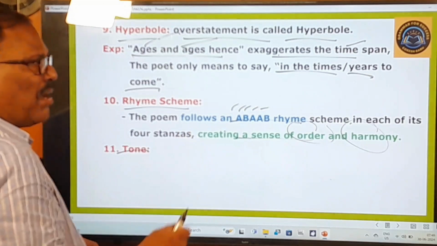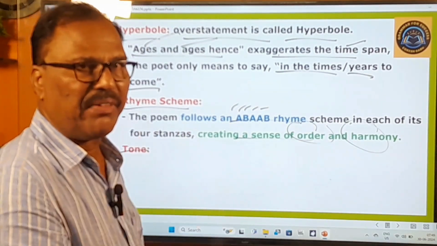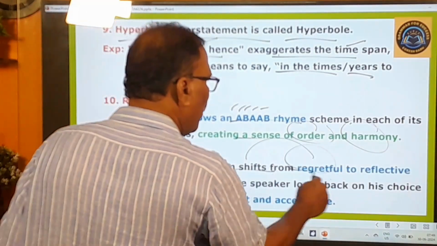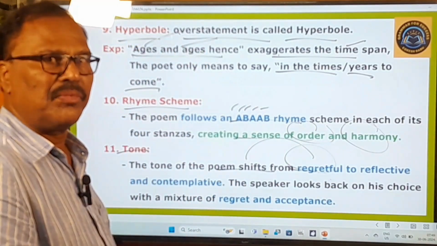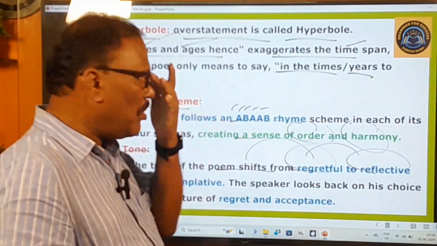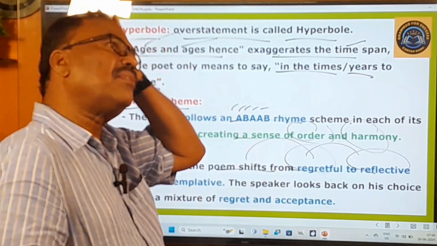Tone is there. Already I have told you about this tone. The tone of the poem, the mood of the poem is reflective and what is that? Contemplative. The tone of the poem shifts from regretful. First of all, the poet regrets. From being regretful, it becomes reflective. So first of all, he was regretful. Later on, he became reflective, thoughtful.